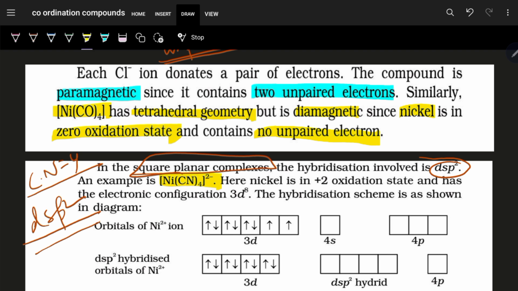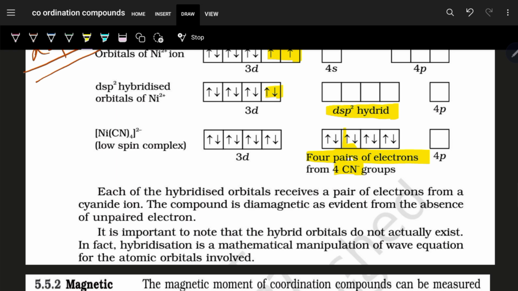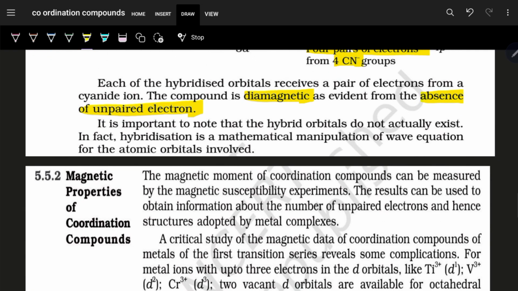So nickel has +2 oxidation state, electronic configuration 3d8, CN minus is quite a strong ligand, and so it has the capacity to pair up these 2 electrons and give you dsp2 hybrid state, where the 4 electron pairs of CN minus can be accommodated. And are we seeing any unpaired electron? No. So it has 0 unpaired electrons and is diamagnetic. So this is how we are going to explain with the help of VBT.